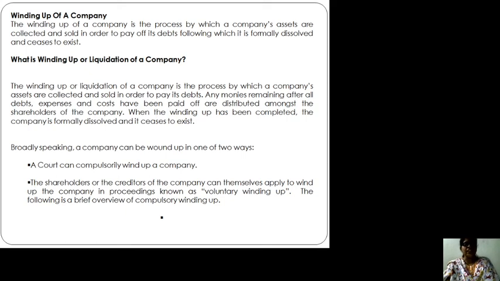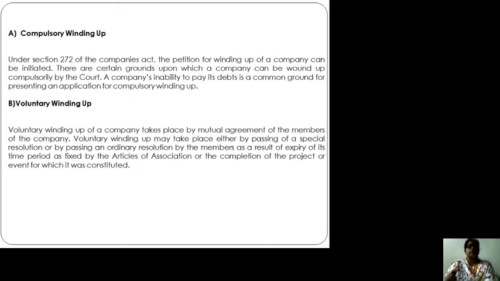The following is a brief overview. Compulsory winding up under section 272 of the Companies Act: the petition for winding up of a company can be initiated. There are certain grounds upon which a company can be wound up compulsorily by the court. A company's inability to pay its debts is a common ground for presenting an application for compulsory winding up. When the company is not in a position to pay its debts, that is the most common reason for compulsory winding up.